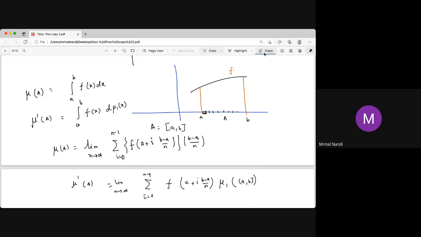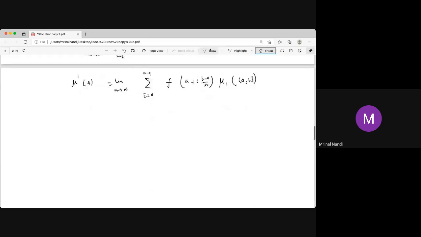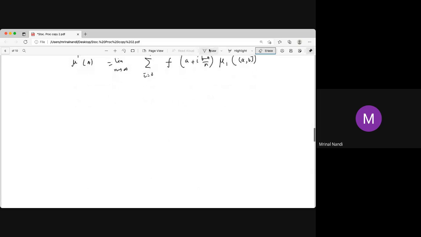And another important thing is the product of two measures, which is called Fubini's theorem. This is in the syllabus, but I'm not going into that. I'll just state the definition of what is called the product measure, or the product of two sigma algebras.